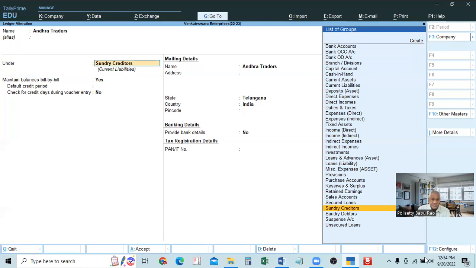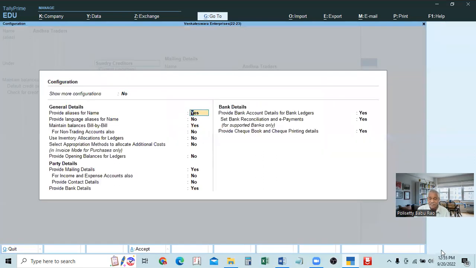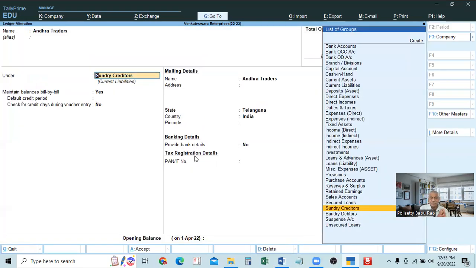For getting the features, you have to go to F12. Press F12. In this case, you come in the general details, come to the end in the general details, provide opening balances for ledgers. So you make it yes. And then Control A, save. So now you see opening balance has come.